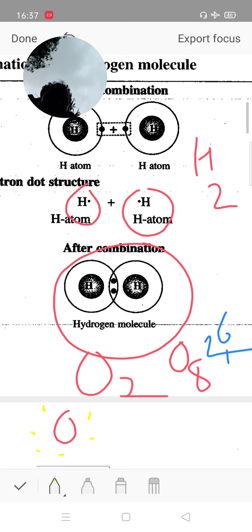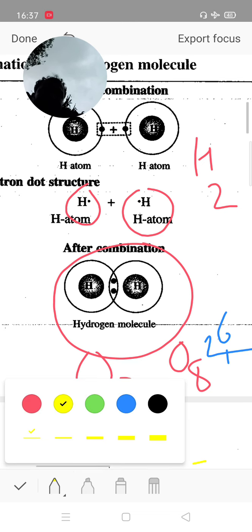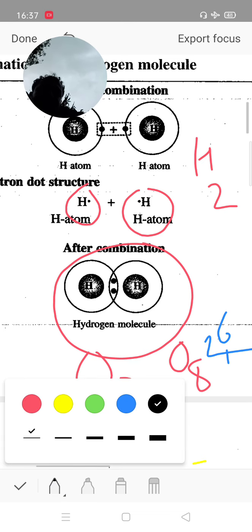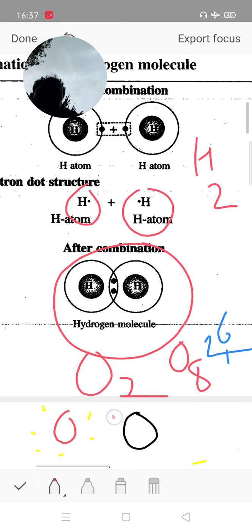Then another oxygen also has 6 valence electrons: 1, 2, 3, 4, 5 and 6.